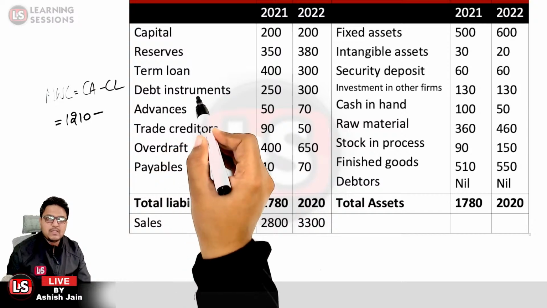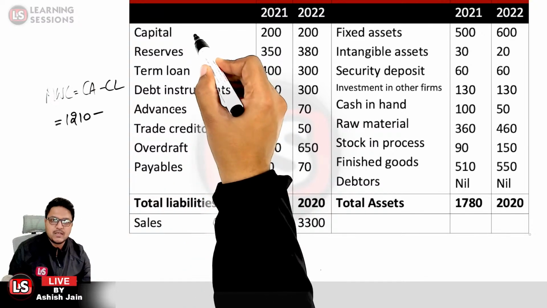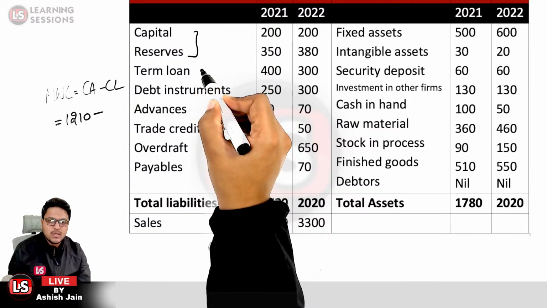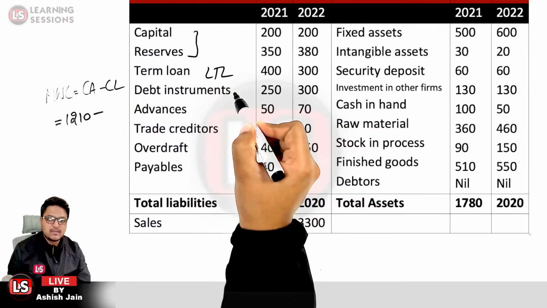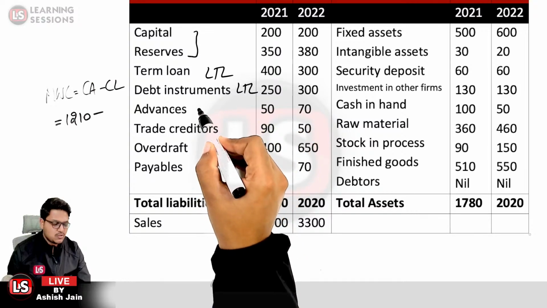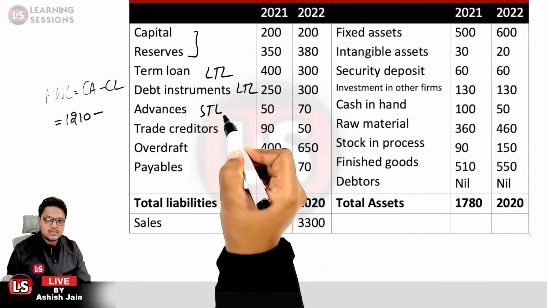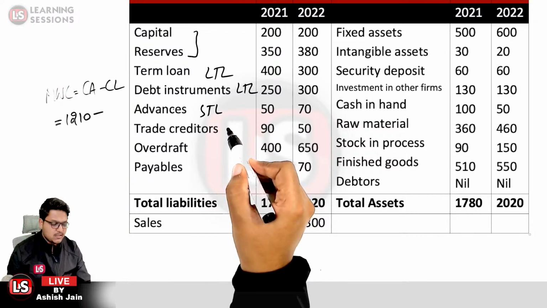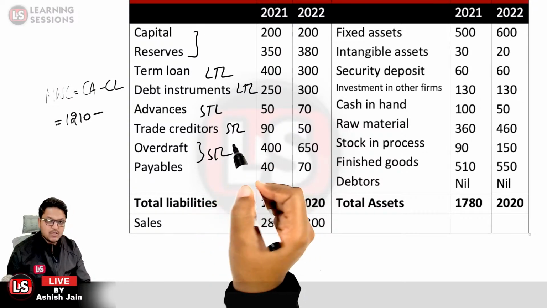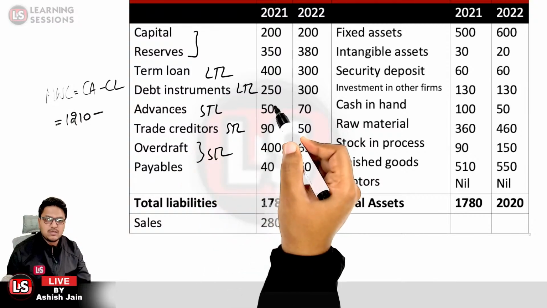If we look at the capital over here, it is basically related to net worth. Term loans are related to long-term liabilities. Debt instruments are also long-term liabilities. If we look at the advances, these are short-term liabilities, that is, current liabilities. Trade creditors are also short-term liabilities. Overdraft and payables are also short-term liabilities over here. So we will be considering these four values.